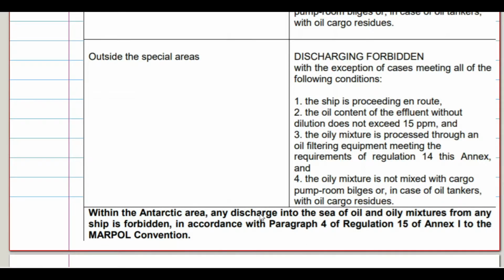Within the Antarctic area, any discharge into the sea of oil and oily mixture from ships is forbidden, in accordance with paragraph 4 of regulation 15 of Annex 1 to the MARPOL convention, which means in any condition you cannot discharge. Whether you have treated the mixture or not, you cannot discharge in the Antarctic region.